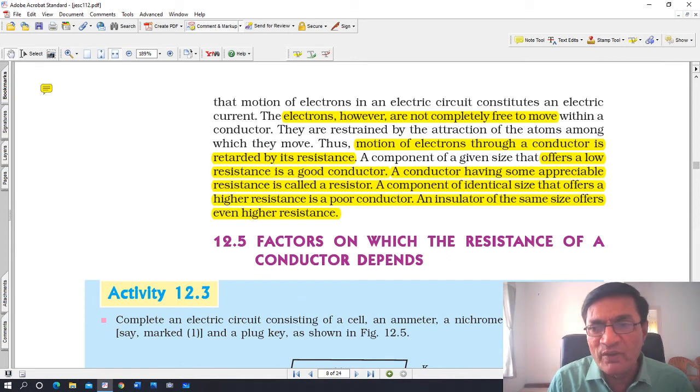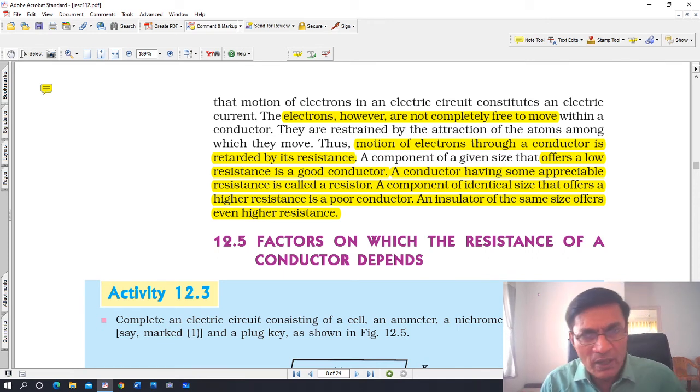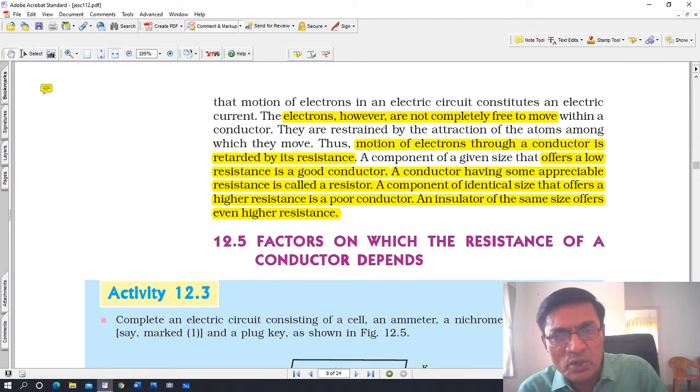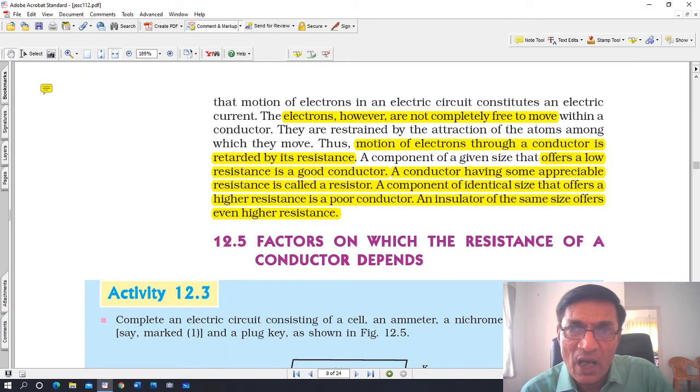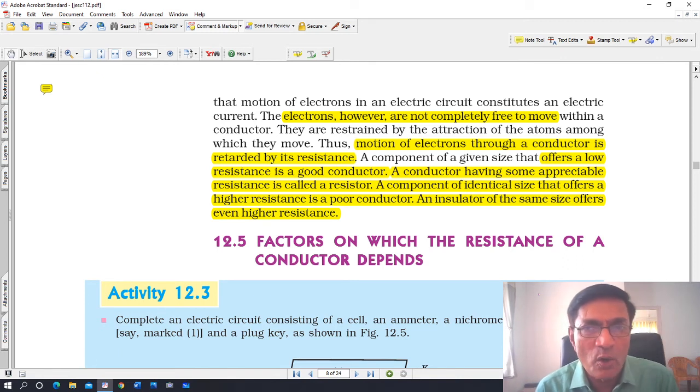A component of a given size that offers a low resistance is a good conductor. A conductor having some appreciable resistance is called a resistor. Okay, a conductor having some resistance is called a resistor. A component of identical size that offers higher resistance is a poor conductor. An insulator of the same size offers even higher resistance.